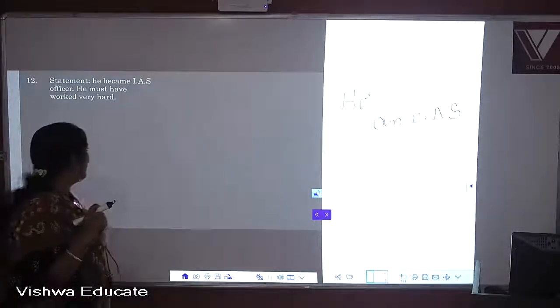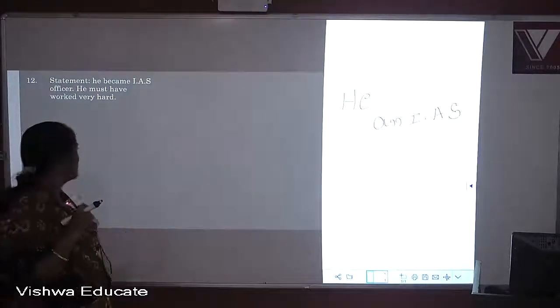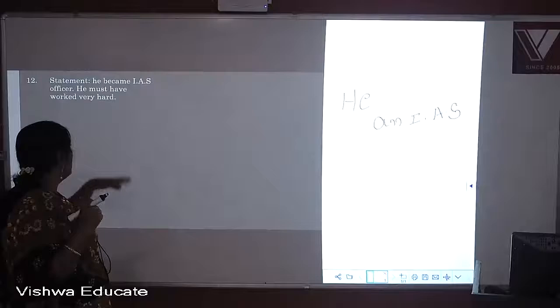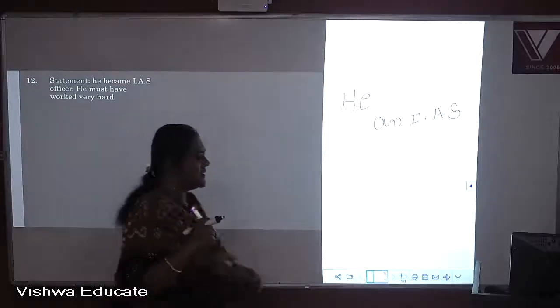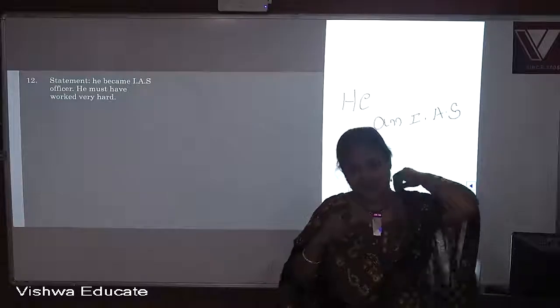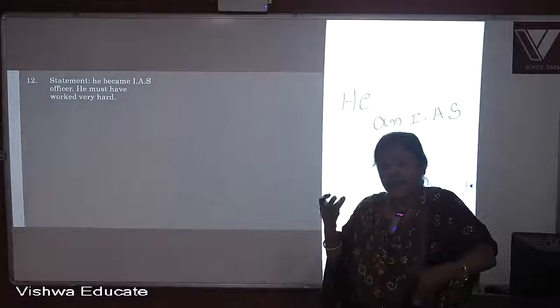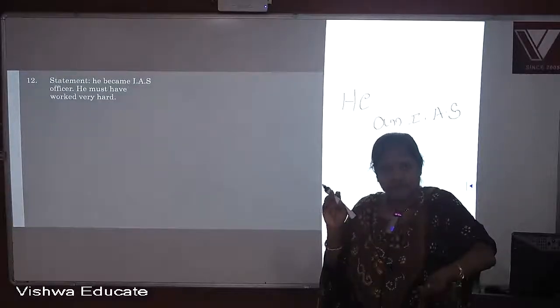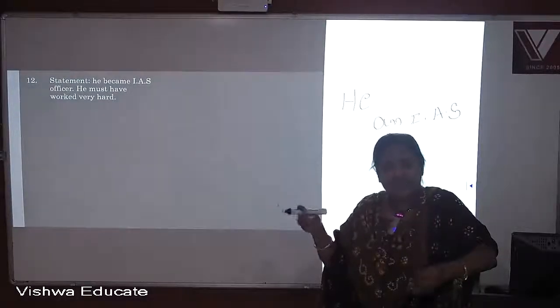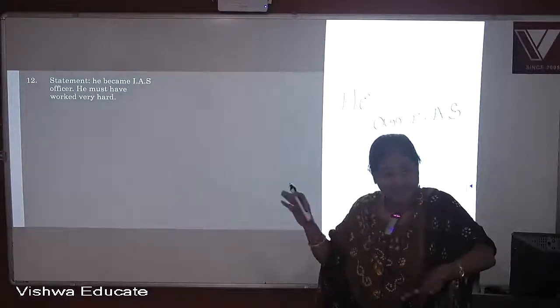He became an IAS officer. He must have worked very hard. So we are not telling that he definitely worked very hard, but the statement itself has a prediction.